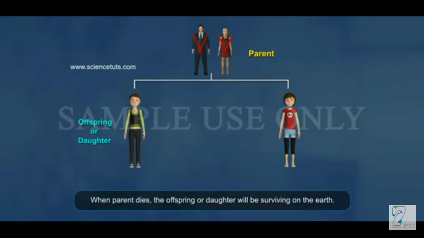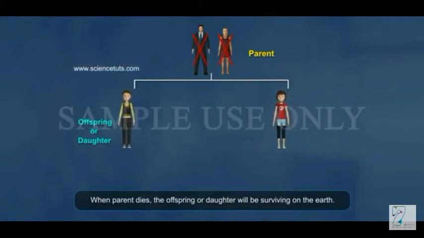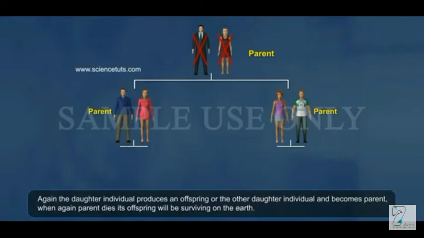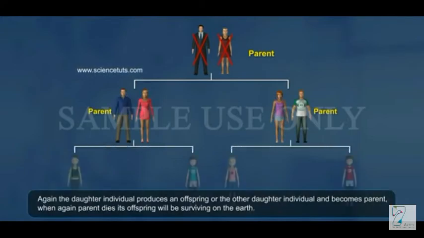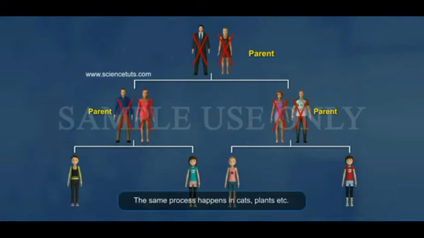When the parent dies, the offspring will survive on the earth. Again, the daughter produces an offspring and becomes a parent. When the parent dies, its offspring will survive on the earth. The same process happens in cats, plants, etc.